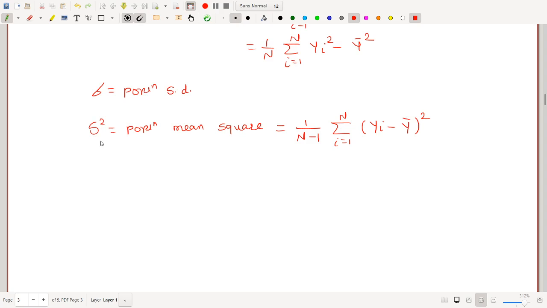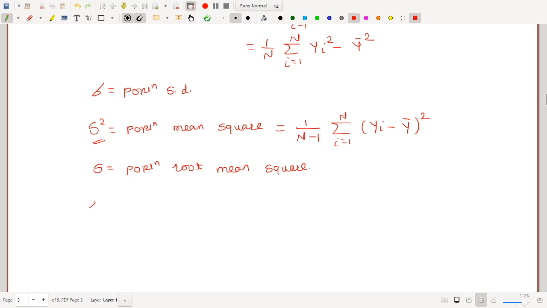Now if S square means population mean square, then S means population root mean square. Alright.